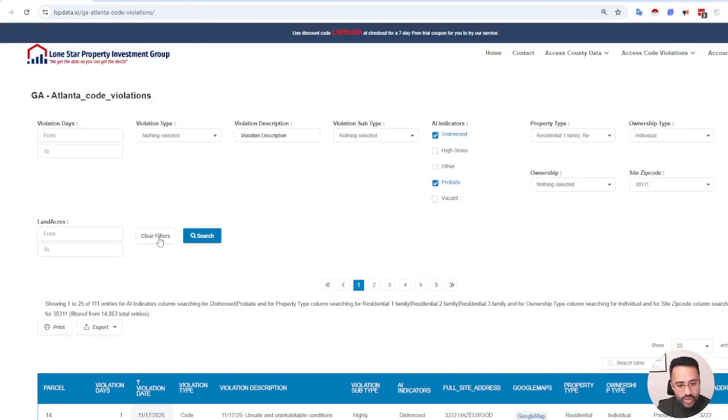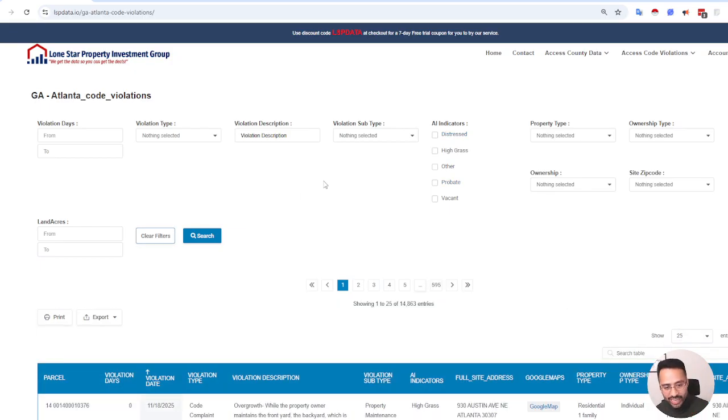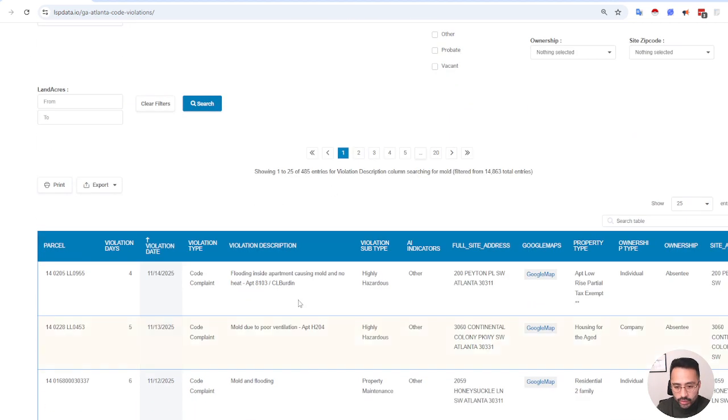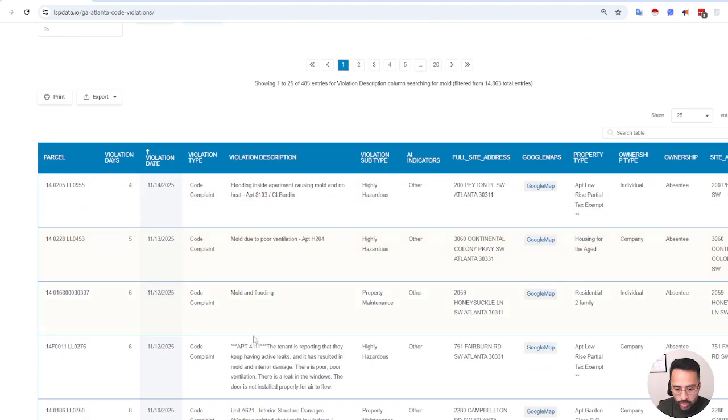So that's a quick use case on how you can come in on a daily basis, weekly, and enter whatever the stress factors you're interested in and specific property types, right? And the other thing too, you can also do free text, right? So if you have a specific search criteria, you can also search for that. I don't know if you wanted to type some, for example, mold. This apartment has mold, right?